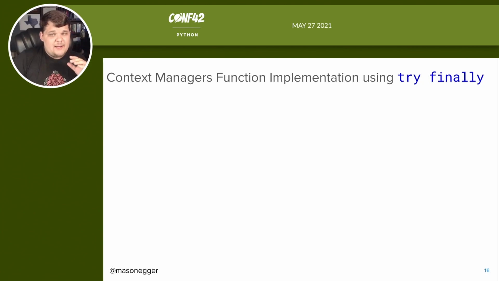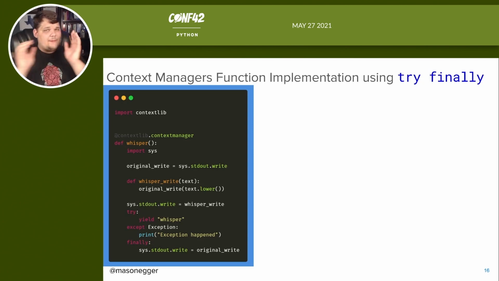So context managers can also be implemented with the function just using a try finally. By doing a try finally, this allows you to handle the exceptions. So it's our same function. We're still decorating, we're still setting up whisper_write, saving the old one. But the first thing we try to do is yield whisper.